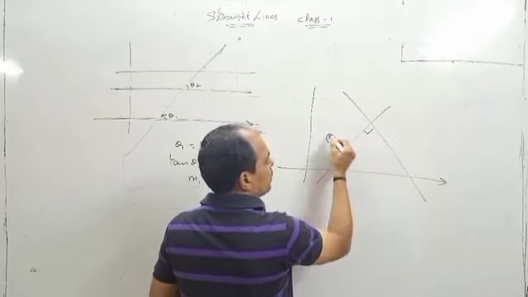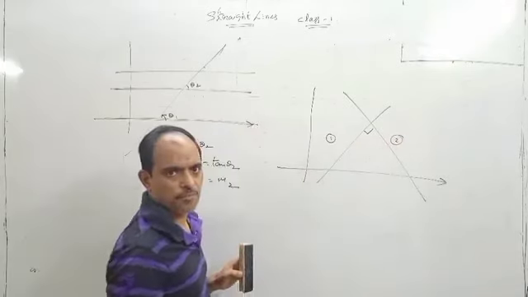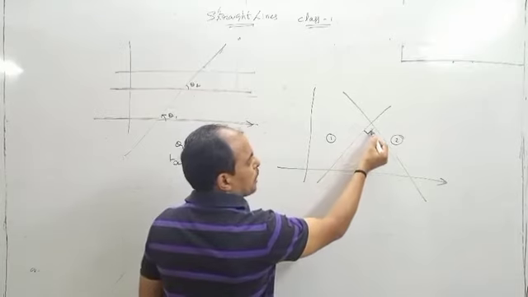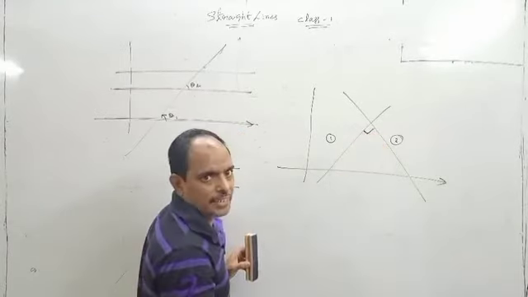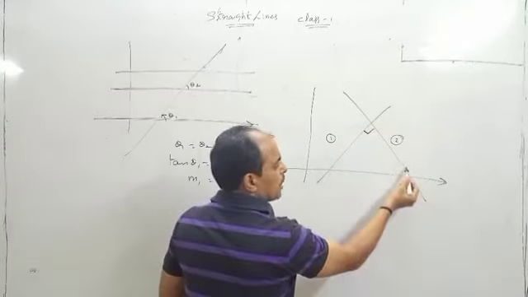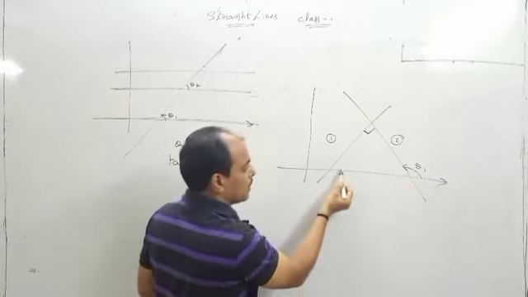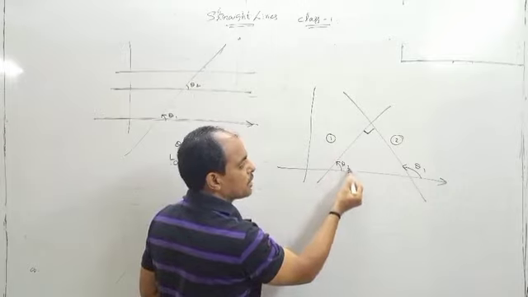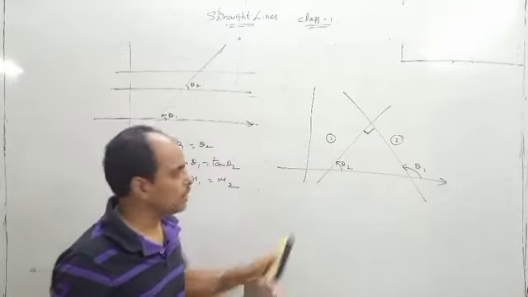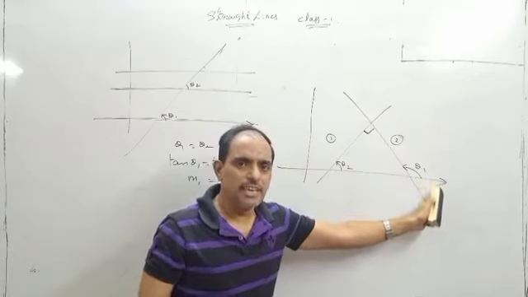In the same way, suppose there are two lines which are perpendicular. This is one line and this is another line. These two are perpendicular, which means the angle here is 90 degrees. Suppose this line makes inclination theta 1, and this is also called an inclination. Now this is one line which cuts the x-axis.